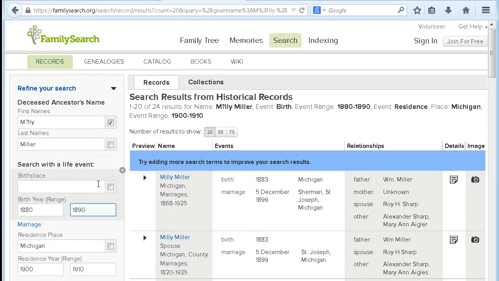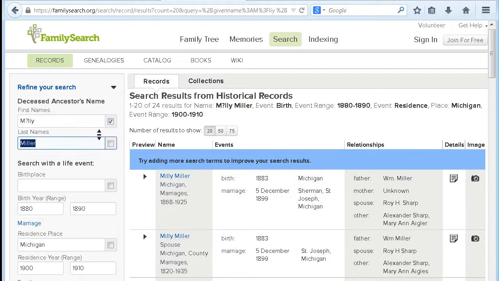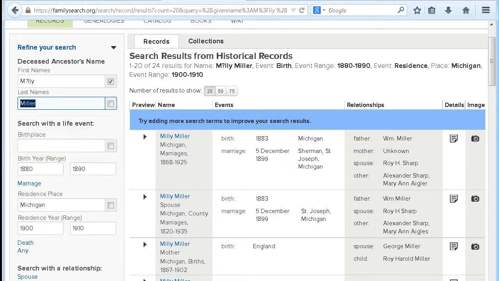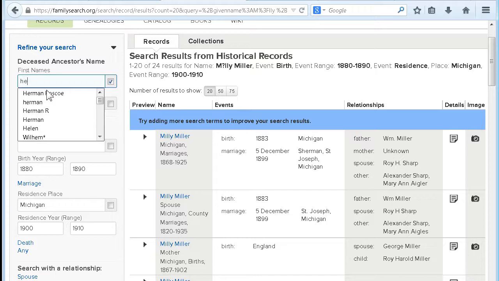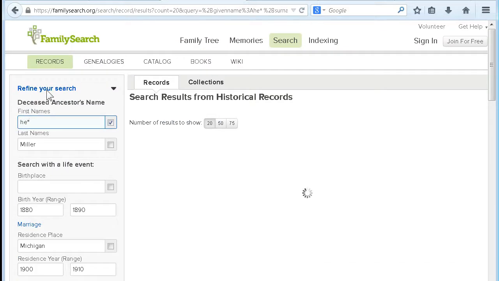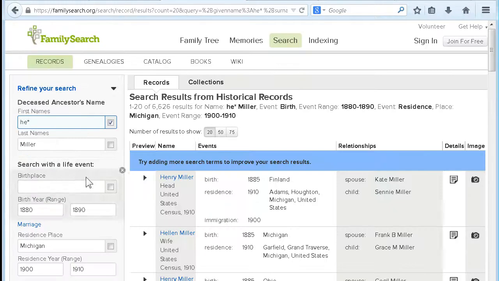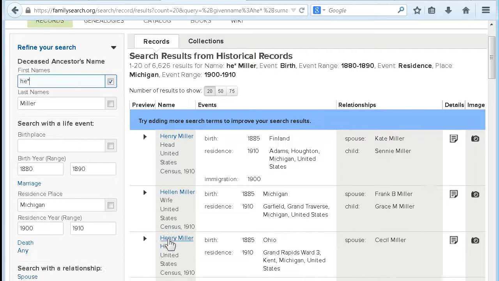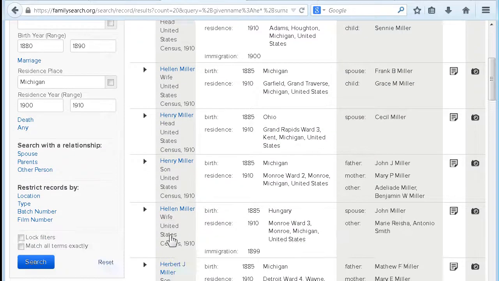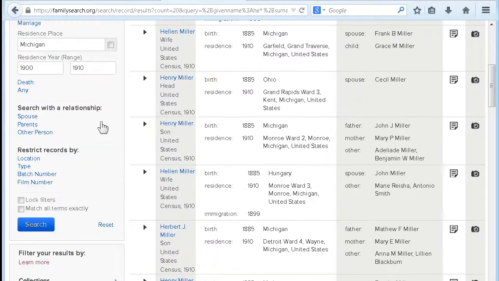That's substituting one character. Let's say I wanted to do anybody that starts with H, E, and star. And I get Henrys, and I get Helens, and I get Herberts.